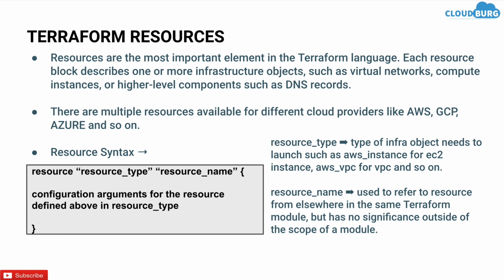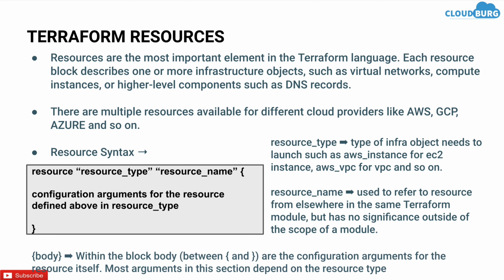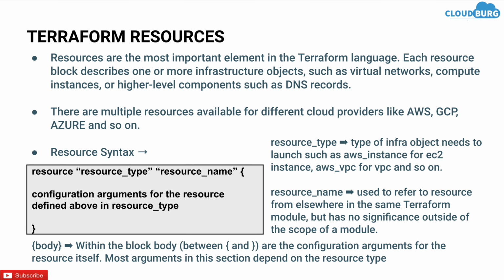Resource name is used to refer to resource from elsewhere in the same Terraform module, but has no significance outside the scope of a module. In the body, within the curly braces, are the configuration arguments for the resource itself. Most arguments in this section depends on the resource type. I hope it is clear that what exactly resource means.